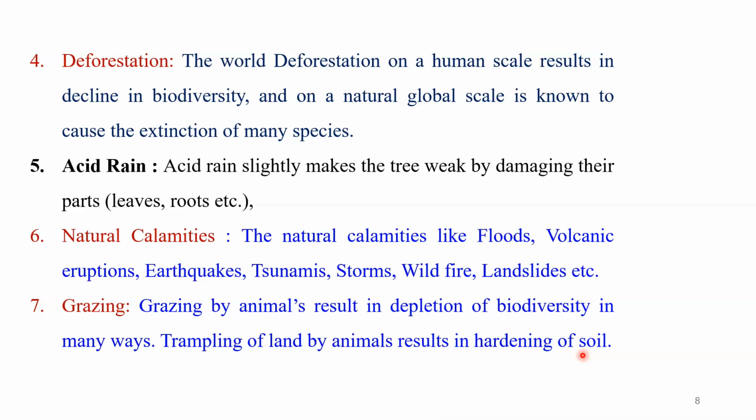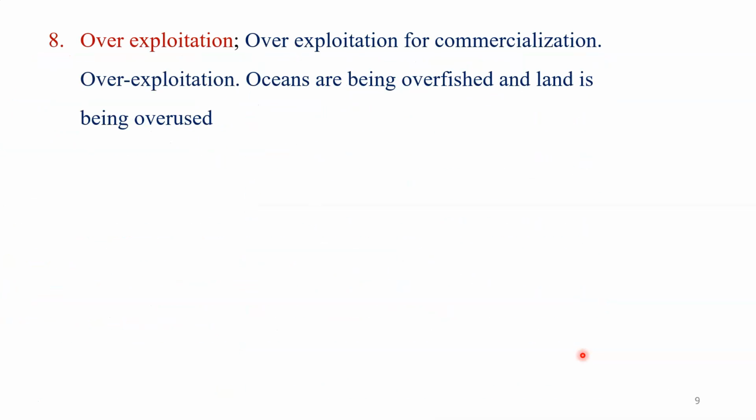And sometimes in the forest area, when we carry out grazing, the animals destroy the small trees, the different types of grass, the different types of small flowering plants, or anything that maintains the great biodiversity of that particular area. But due to the grazing process, this natural habitat is totally disturbed, and that is responsible for the loss of biodiversity. And the next reason is very important, that is over-exploitation.